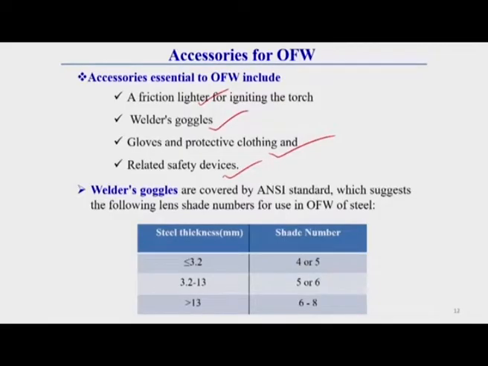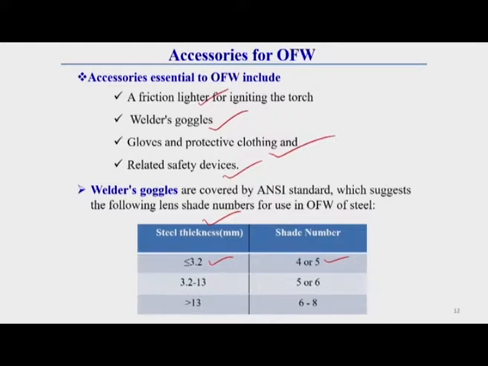Here you see, the ANSI standard gives goggle lens shades for different thicknesses. The lens shades are used such that for higher thickness, a higher shade number is generally used. This table represents the shade number for different plate thicknesses. If it is less than 3.2 mm, then shade number 4 to 5 lens goggles are used.